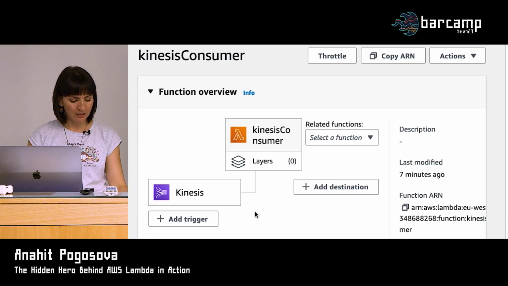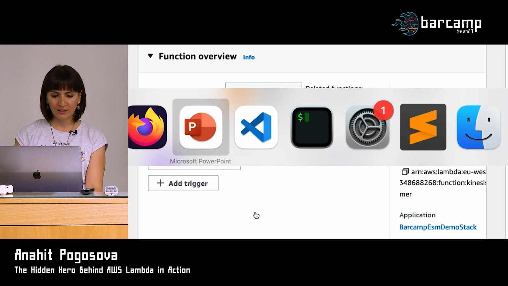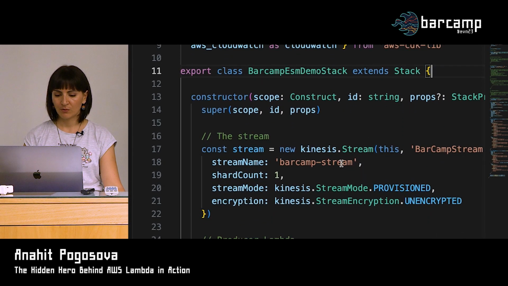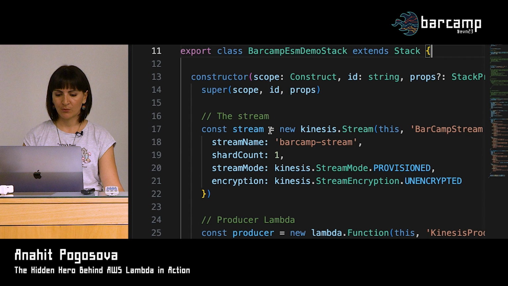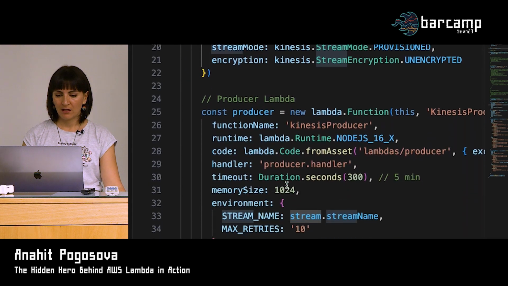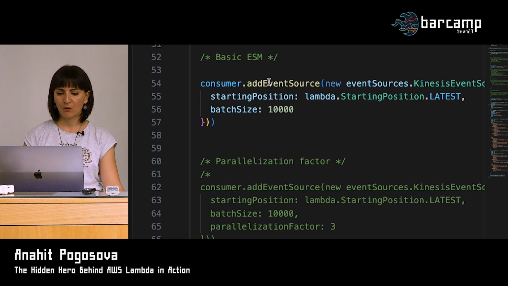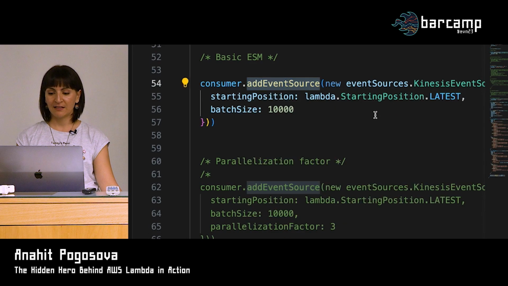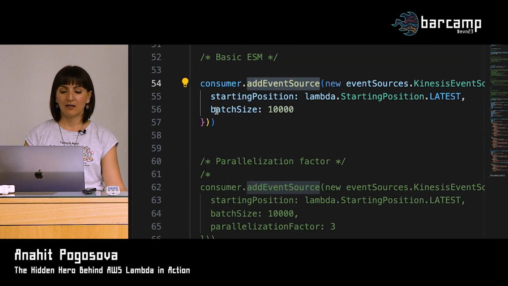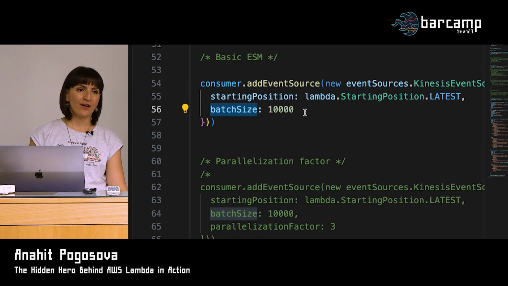So let's quickly show that we can do the same with CDK. It's actually pretty simple. So here was our stream. And if we scroll down, here are our event source mapping options. So here we just have a very simple event source mapping. We just say that the batch size is 10,000 and that's it.